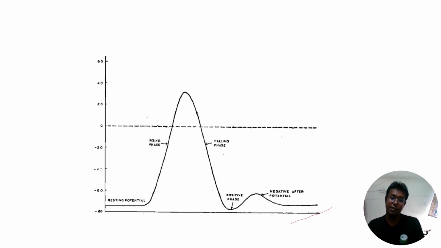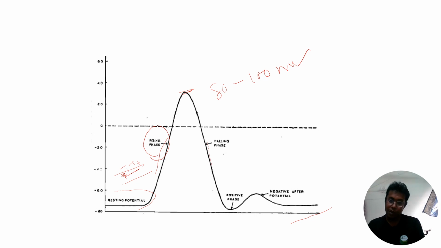This is the resting potential. It is minus 70 millivolt. In this case, the inside of the nervous system is negatively charged, whereas the outside is positively charged. Whenever a stimulus is conveyed to the neurons, there is a sudden increase of the potential. It will increase up to 80 to 100 millivolt. That phase is called your rising phase, and then after reaching a particular limit, it will start to fall.